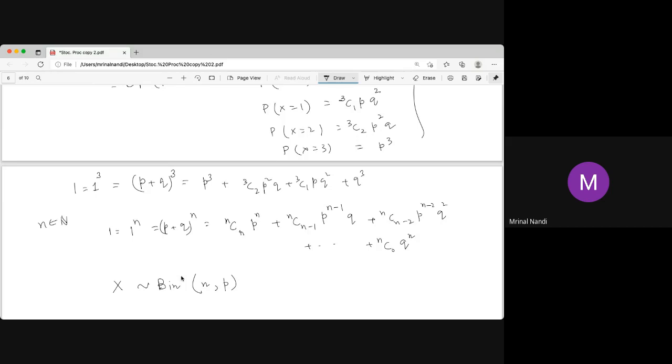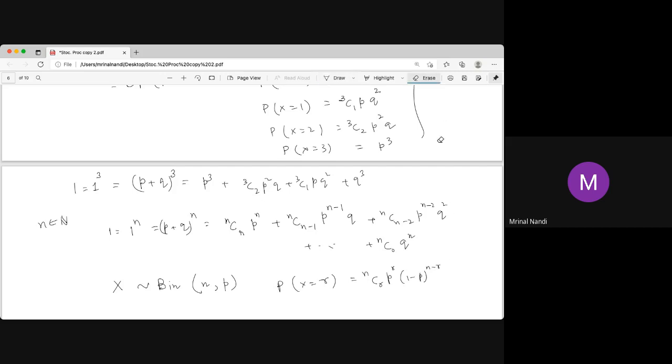Maybe the probability of head may be larger than the probability of tail. It's an unfair coin, or an unbalanced coin. A balanced coin means the probability of head is half. So you are changing your n and p. In a problem, you have to find what your n is and what your small p is. But remember, your random variable is the number of heads that occur. In the general case, the probability of X equal to r, with r heads, is nCr p to the power r, (1 minus p) to the power n minus r.